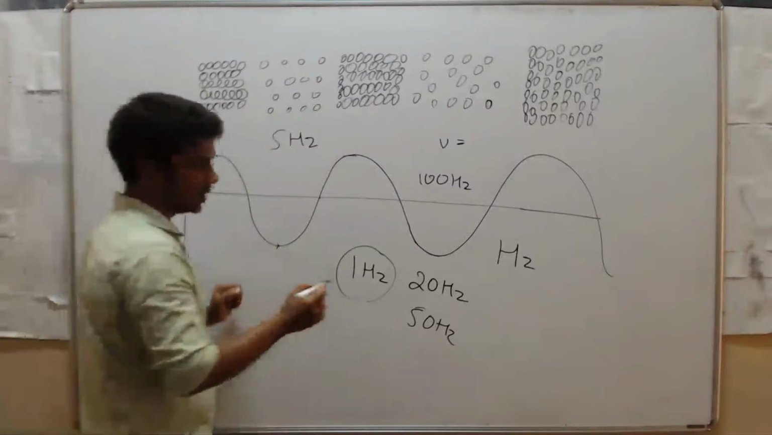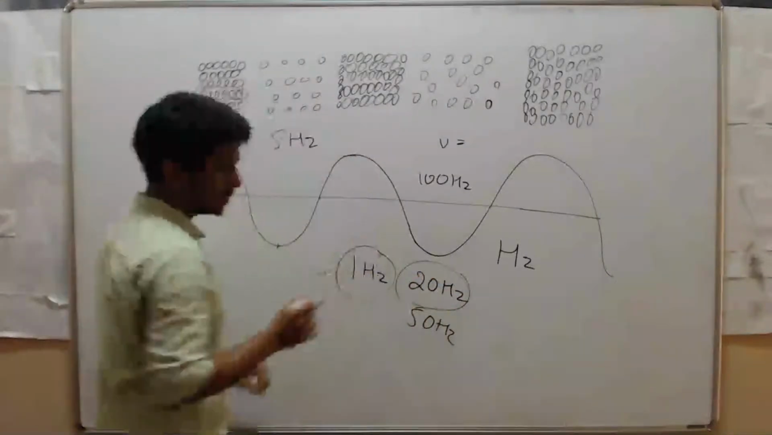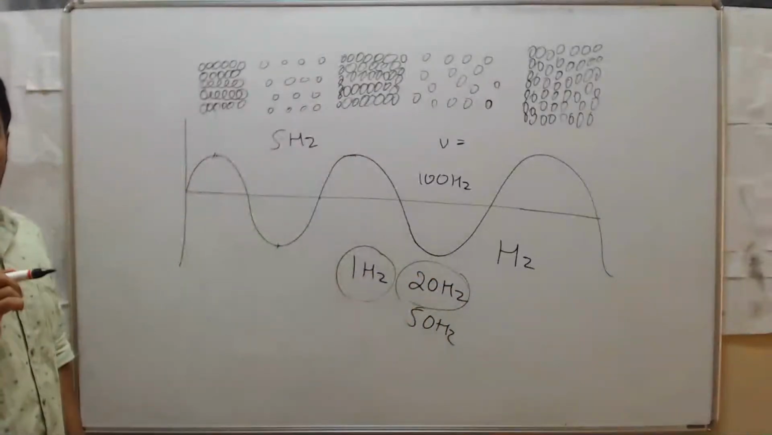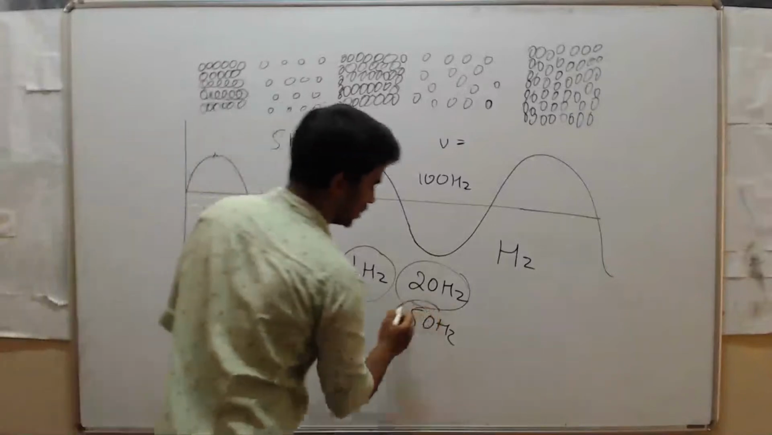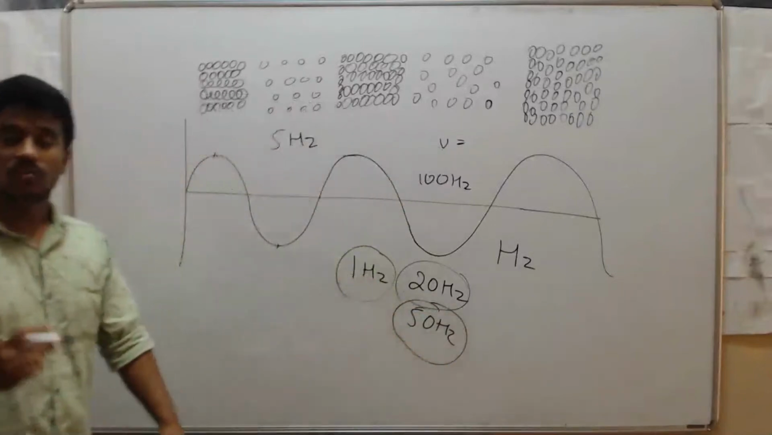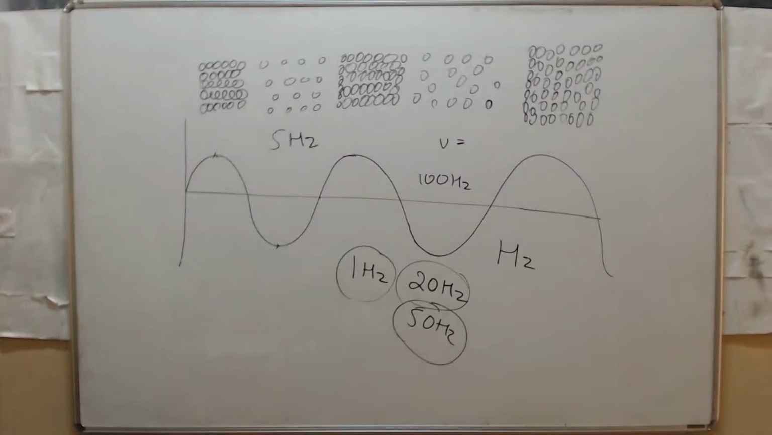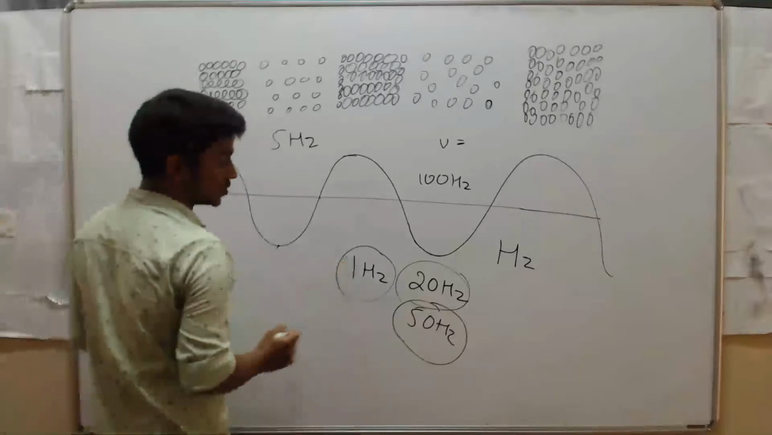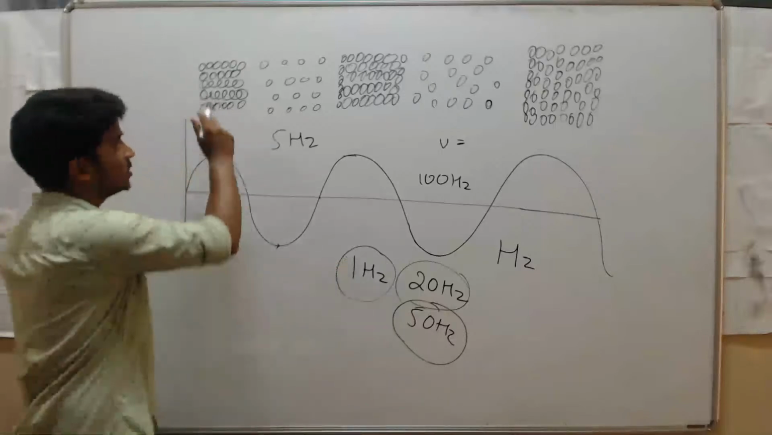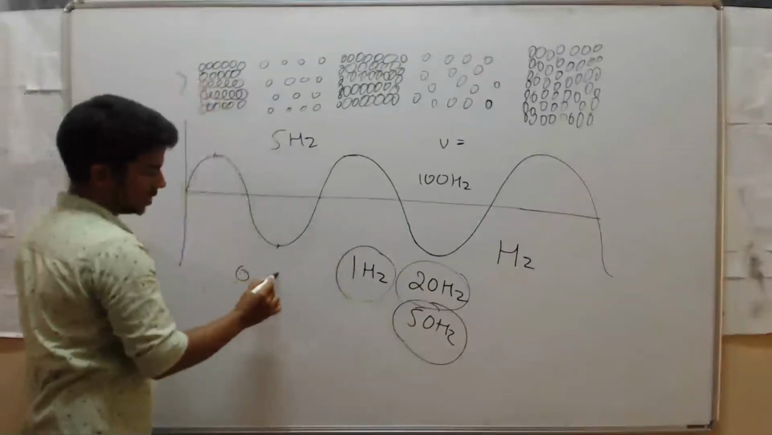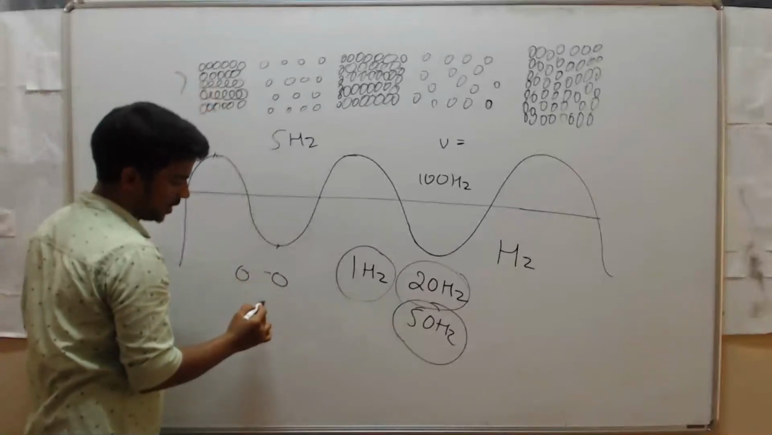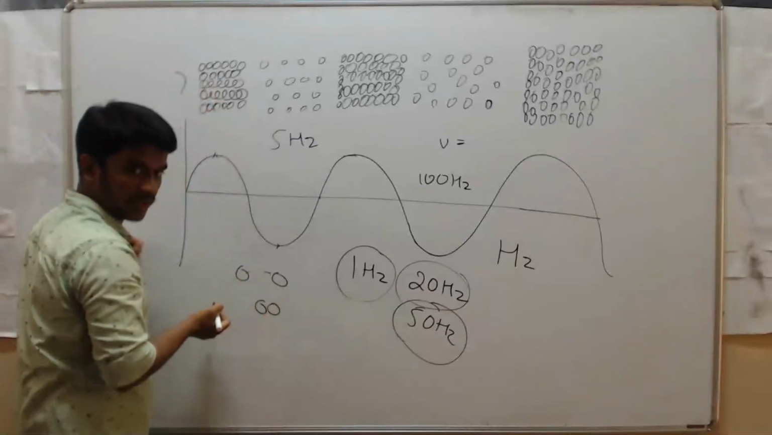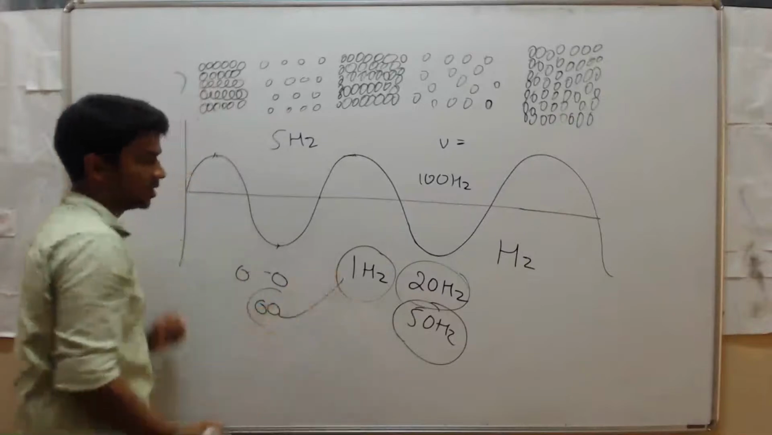Then what is the meaning of 20 hertz? 20 hertz means 20 cycles in 1 second. 50 hertz means 50 cycles in 1 second. Now see here, 1 hertz. What happens with sound? An atom will collide with the neighboring atom, and then it will come back. So we call that 1 hertz.